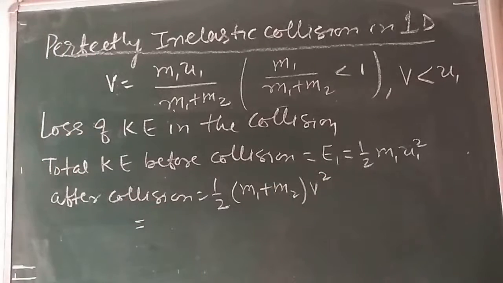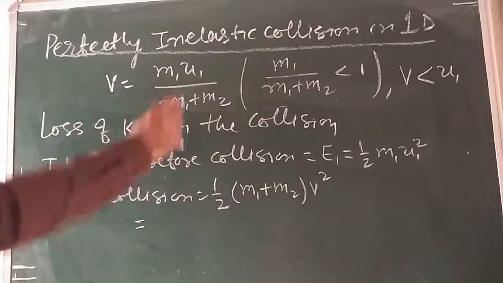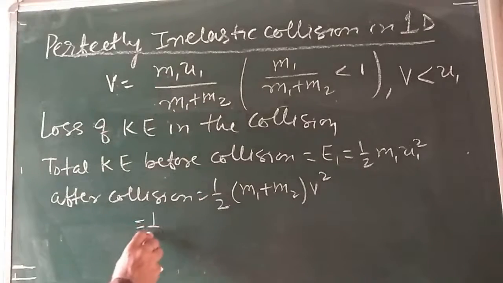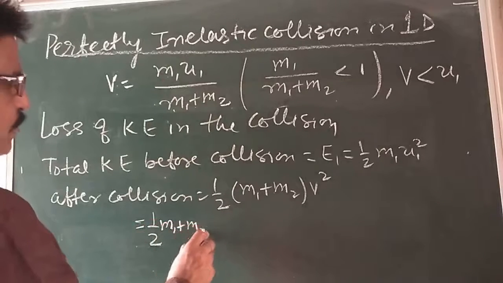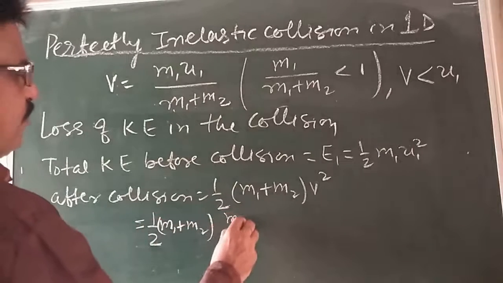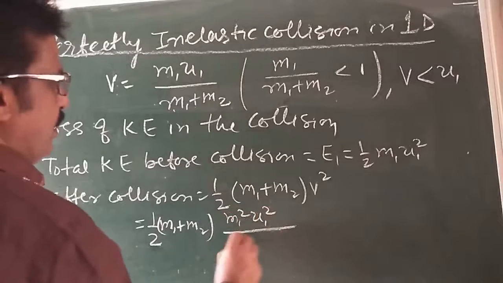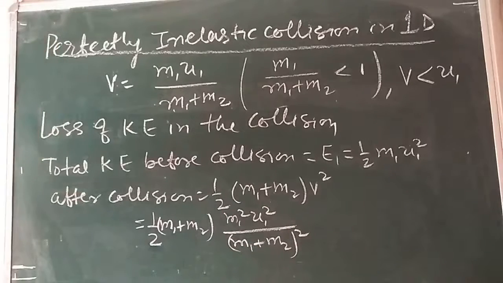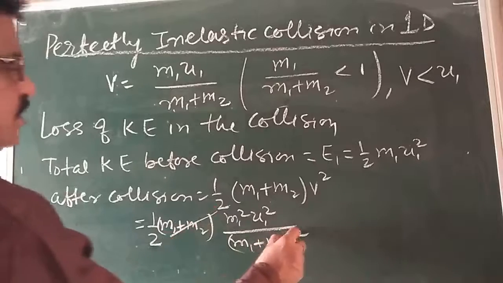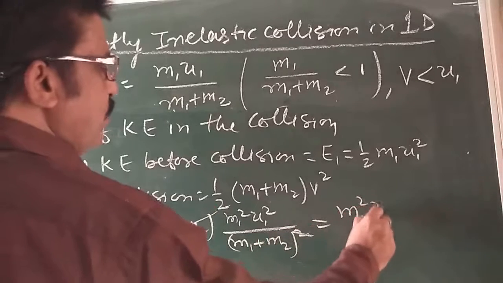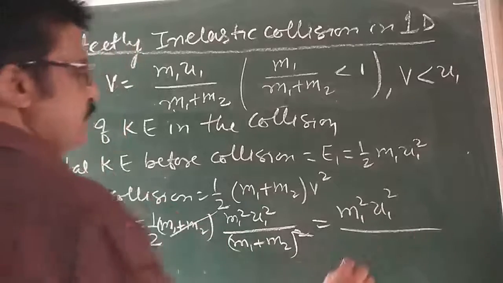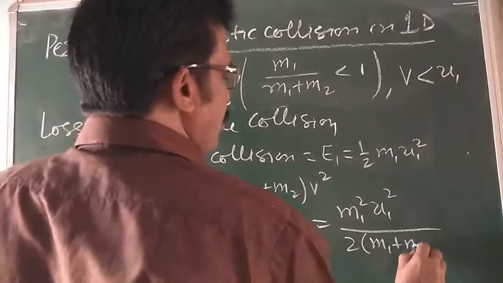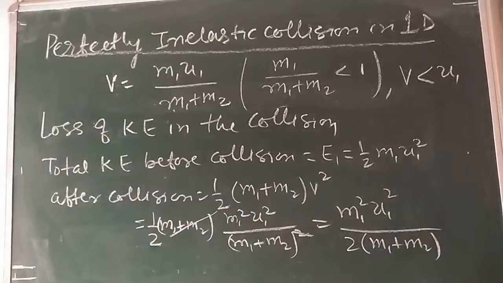Put the value of v from our earlier equation here. So you get 1 by 2 m1 plus m2 into v square, that is m1 square u1 square divided by m1 plus m2 whole square. Now you can simplify this and this, so I can write m1 square u1 square divided by twice of m1 plus m2. So the loss of kinetic energy, I want to find out.